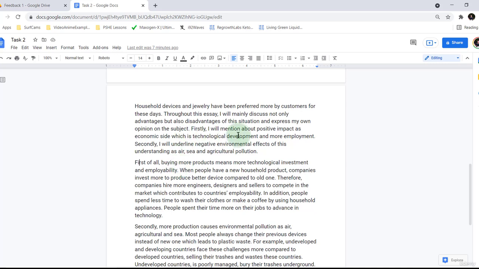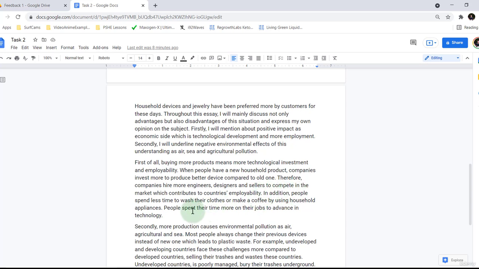Firstly, I will mention the positive impact, economy and technological development and employment. So we've got 3 points. Okay, so that's what I'm going to be thinking of here. First of all, buying more products means more technological investment and employability. When people have a new household product, companies invest more to produce better device compared to old one. Therefore, companies hire more engineers, designers and sellers to compete in the market, which contributes to countries' employability.